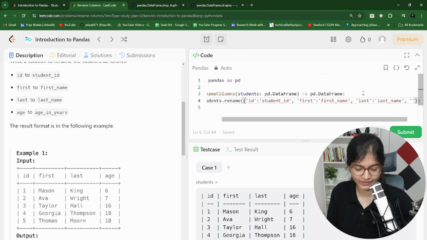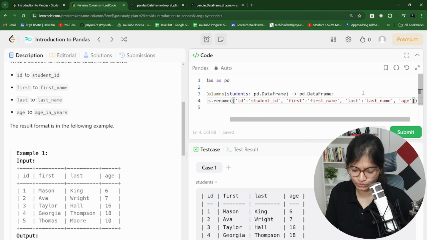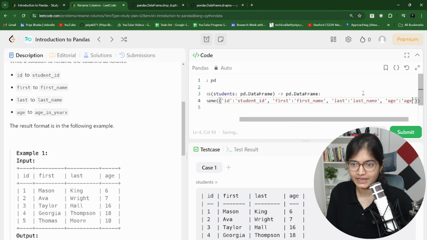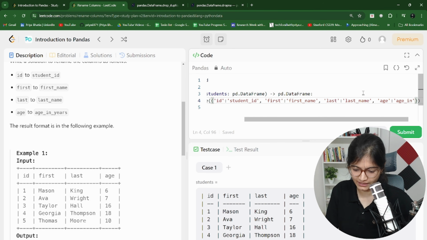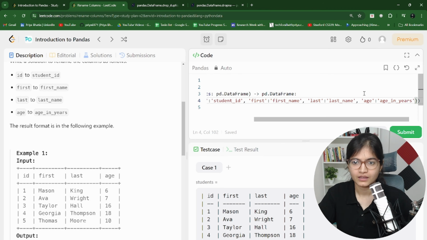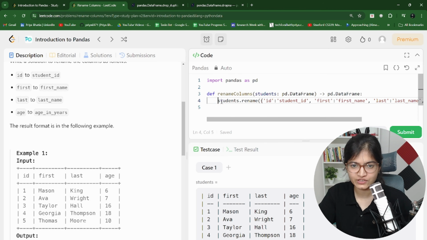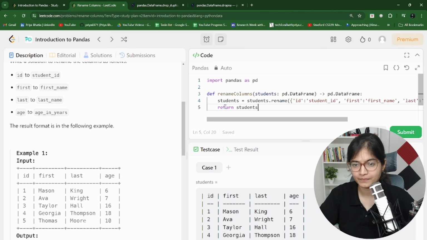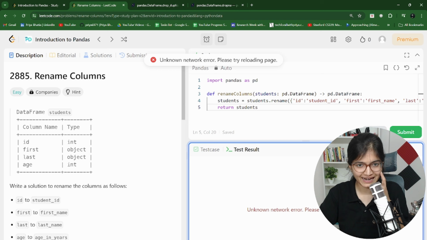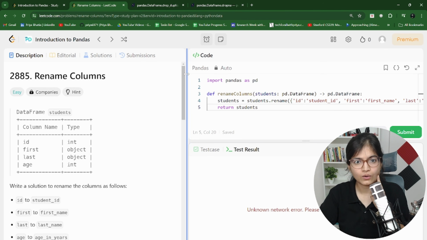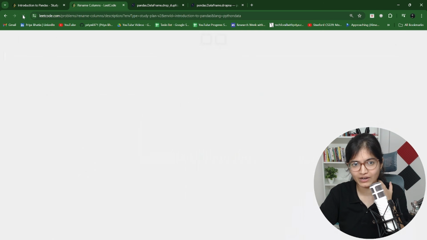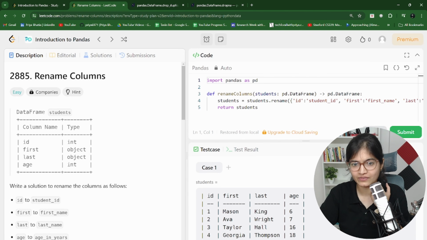Similarly, I have age. I want to rename it to age underscore in underscore years. And finally, once you get that part done, you can just rename it like that and return the data frame. Just run this and see. Oh, there is some networking issue. Let's try to run this again.